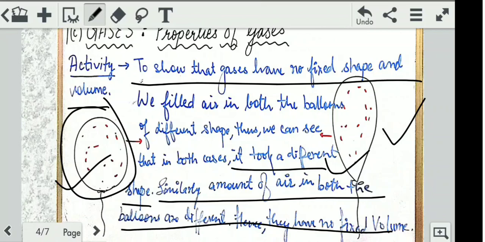No. In one you might have filled more, in one you might have filled less, and even the shape taken in both the balloons is different. So this shows that gases do not have fixed shape and volume. It is very easy to understand, it has no rocket science in it, right?